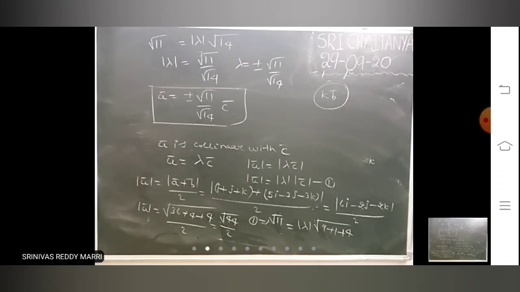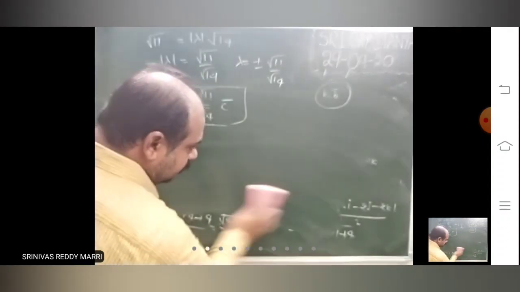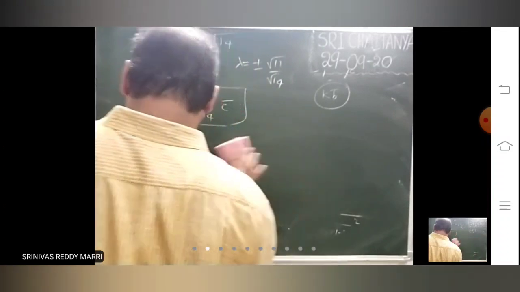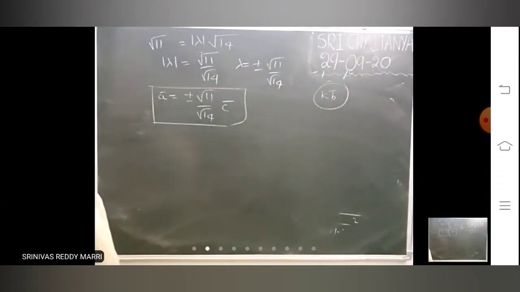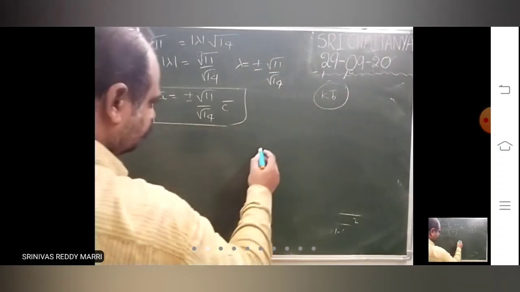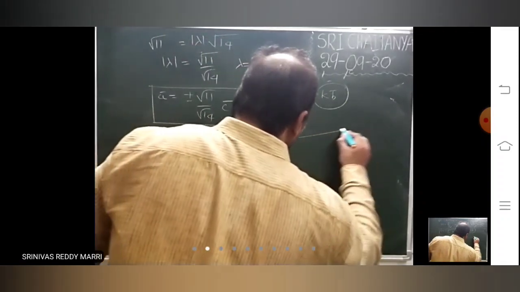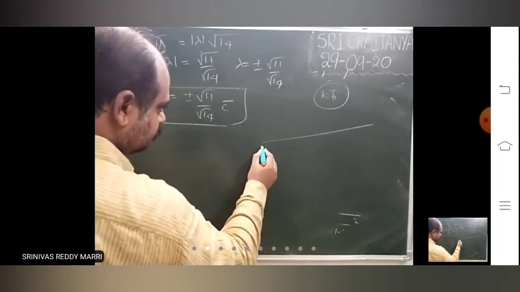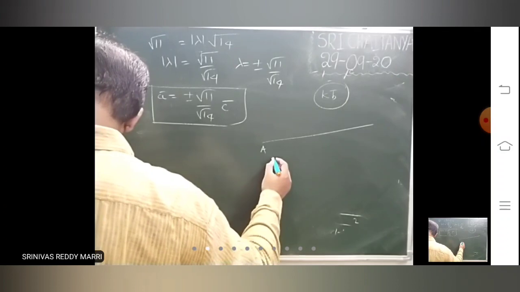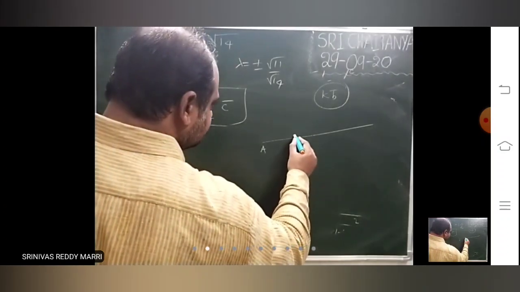Let's see. Last concept. Suppose... five minutes. Suppose A, B, C, D are like this.